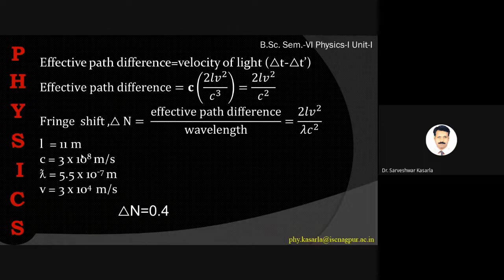That means what? The experiment was repeated several times at several different places, but even so, no fringe shift was observed in this experiment. That means our calculations regarding the relative motion of earth with respect to the ether medium, or the relative motion of the light ray with respect to ether, are not true. So that is what we are going to see.